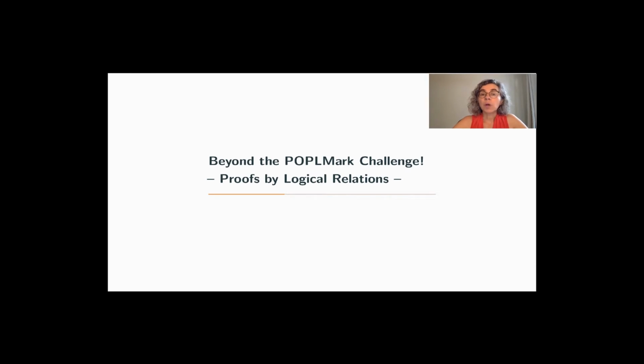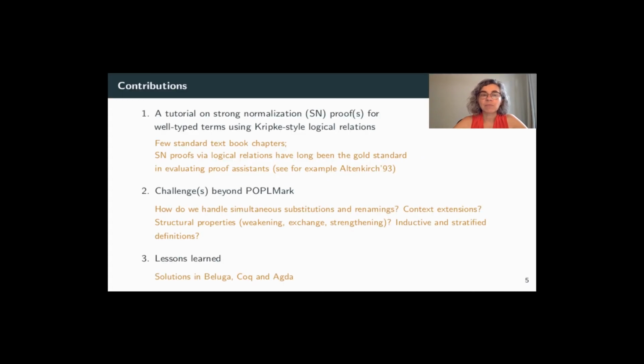So we wanted to go beyond the POPLmark challenge, and in fact, one doesn't need to go very far. One just needs to look in the conclusion of this paper, and one sees that one of the problems and challenges the authors mention is proofs by logical relations. So our contribution in this paper is to describe a tutorial for strong normalization proofs for well-typed terms using Kripke-style logical relations. There are really few standard textbook chapters out there that focus on strong normalization proofs.